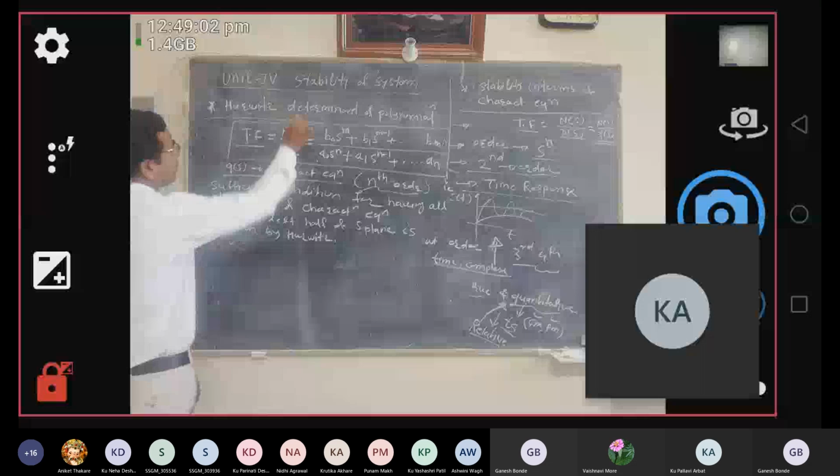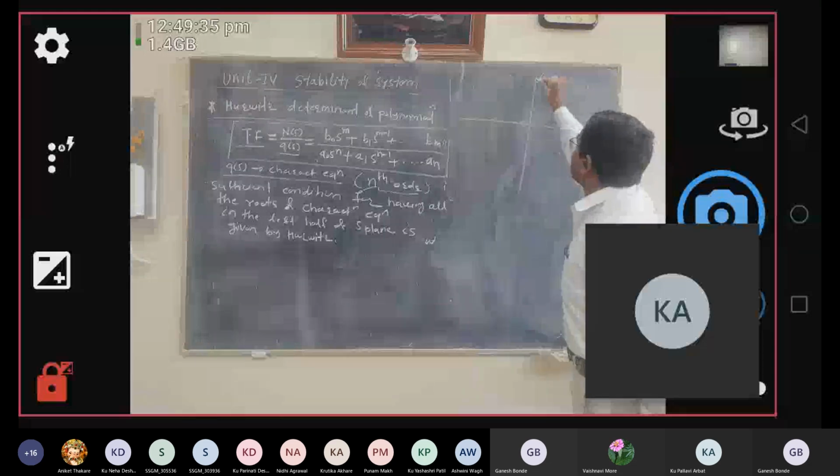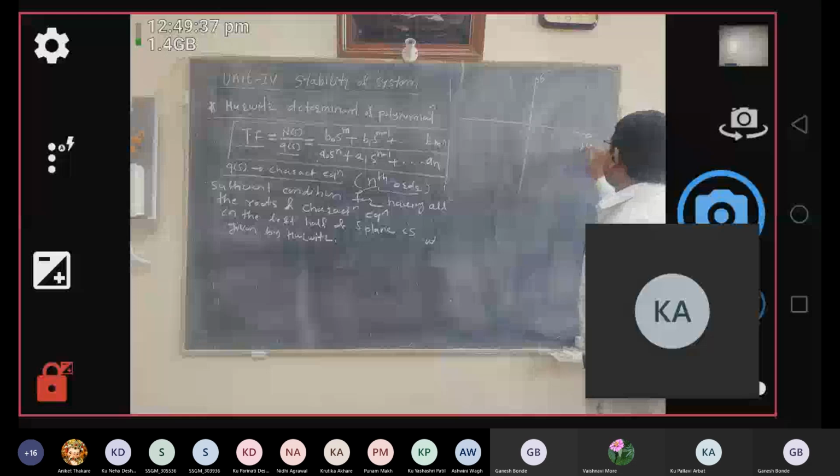The S plane can be divided into two parts, the left half of the S plane and the right half of the S plane. Please remember this term with respect to the S plane, because all the analysis we are doing in the control system is in the S domain, and the stability can be determined with respect to it. So this will be your S plane. This is the sigma plus j omega axis. This is your origin point O.